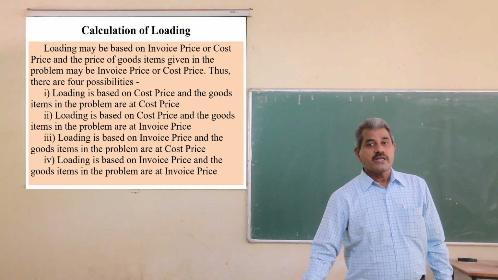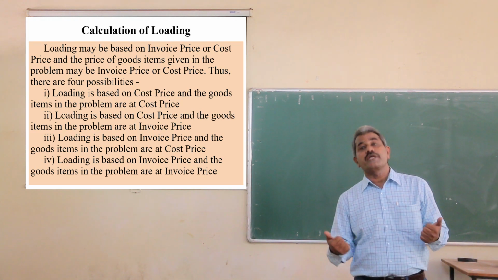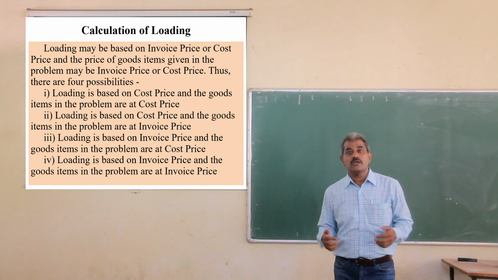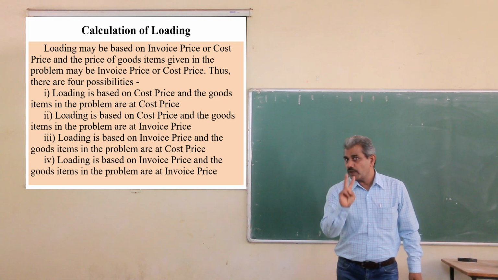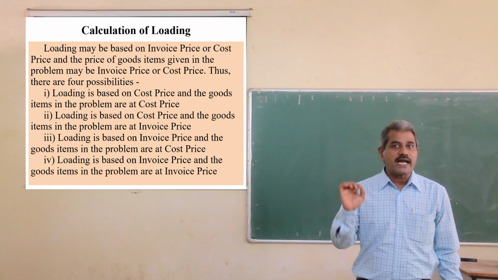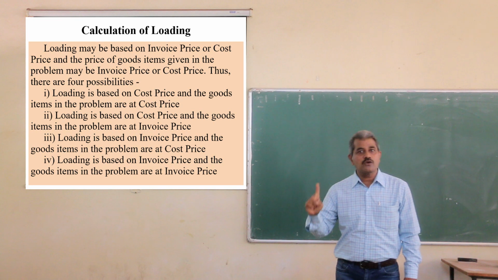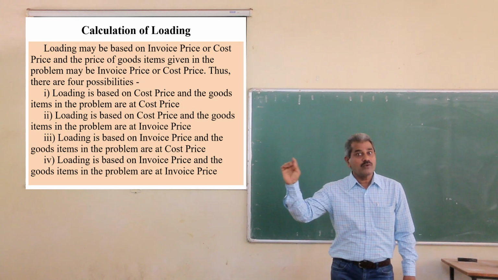Next is the point. If the loading is to be cancelled, how to calculate the loading? I repeat two items. One is when the goods are sent at invoice price, all the entries of goods items are to be passed with invoice price.